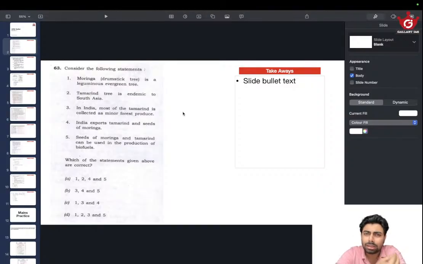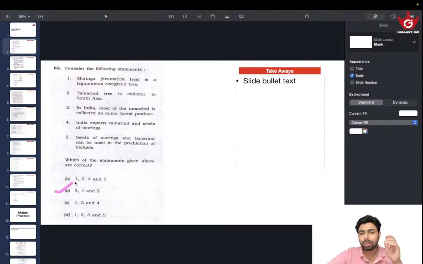Leaves are small and shed very often. They grow and are not very thick in nature. They tend to fall down as they grow up. Things like that are not very characteristic of an evergreen tree. Leguminous part, I don't know whether this is a leguminous tree, maybe, but I don't think so. But the evergreen part of it is most likely wrong. There's a good chance it could be wrong. So going by the options, if we can find that one is wrong, we can arrive at the answer.